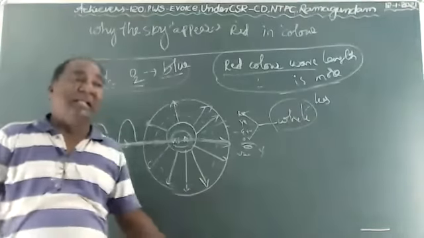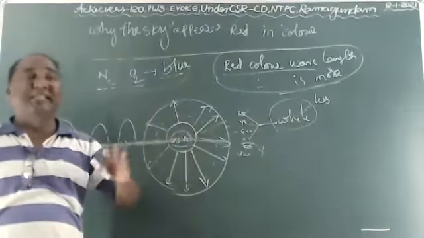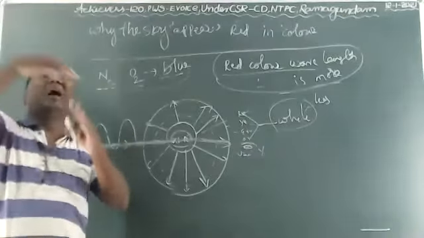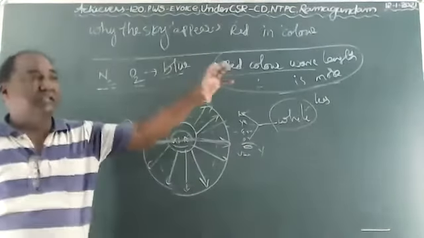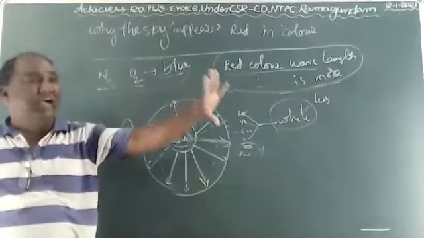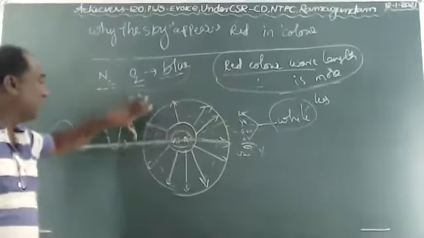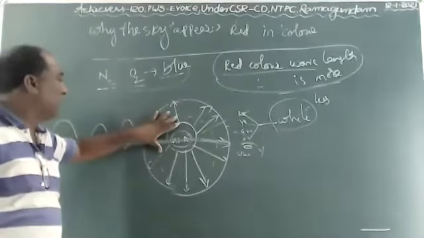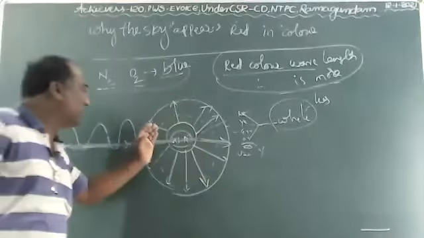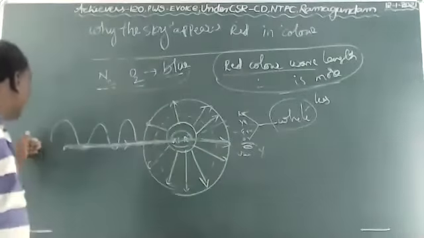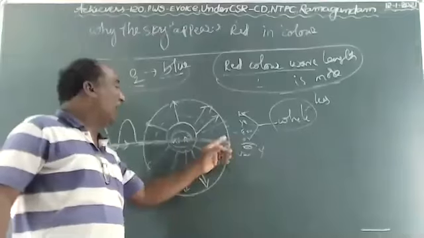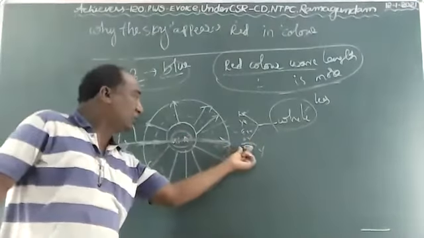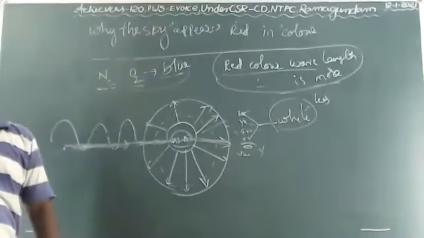And not only that, at morning sunrise and sunset time, the sun's light travels a long distance. It is one of the reasons. Due to that, the remaining other colors travel less distance and they get scattered and vanish away. The red color comes slowly, gets scattered, and reaches the observer's eye. That's why the sky appears red in color.